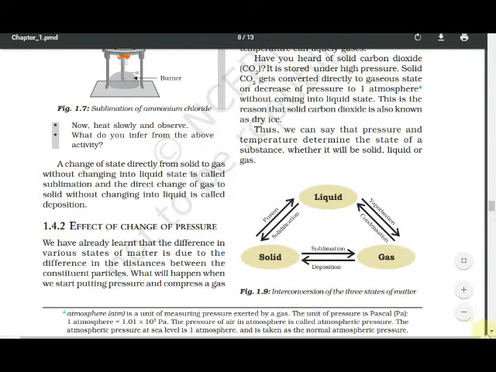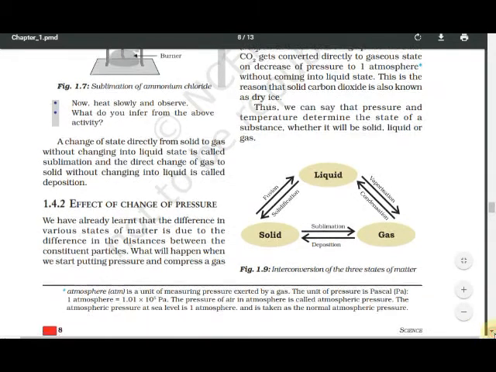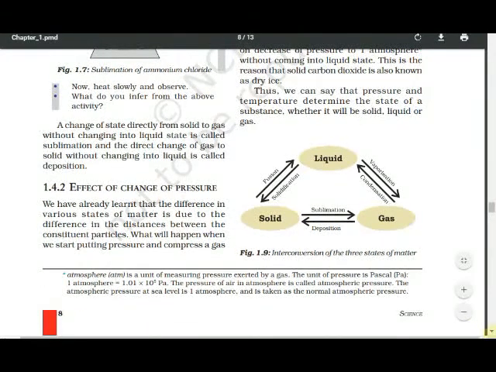Now, we are going to see atmosphere, ATM. It is a unit of measuring pressure. Atmosphere is the unit of measuring pressure exerted by a gas. The unit of pressure is Pascal. What is the unit of pressure? Pressure exerted by gas, atmosphere. Unit of pressure is Pascal, PA.